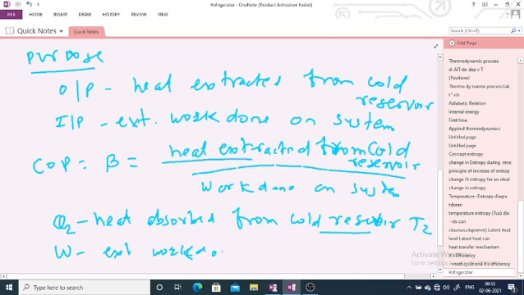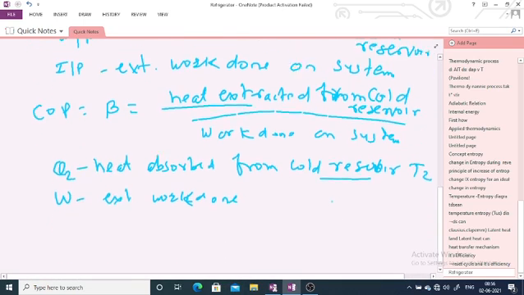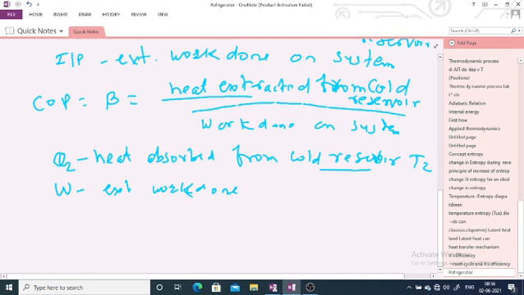External work is done by your electric motor. In the absence of electricity, your refrigerator will stop. So the external source to do the work is your electricity. Here the work is done by the electric motor that operates the refrigerator. So we can write beta is equal to